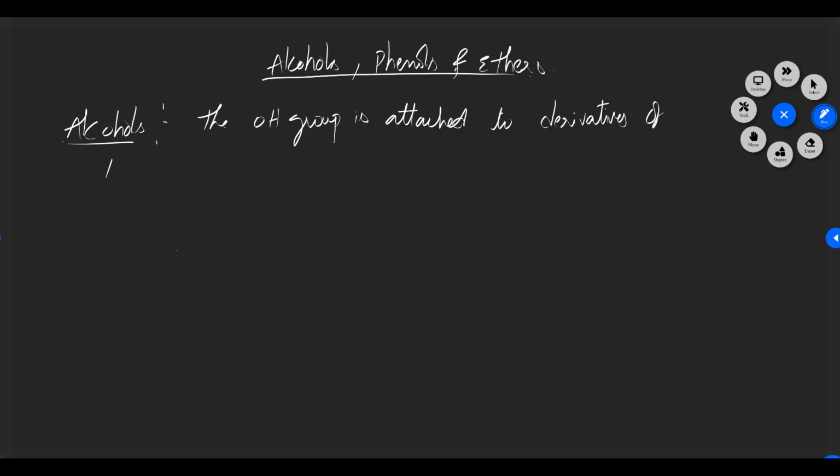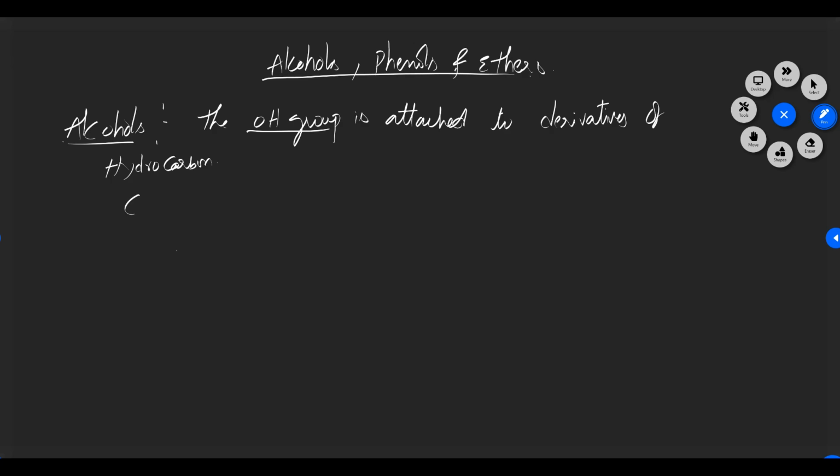What is the meaning of hydrocarbon? The molecule which contains only hydrogen and carbon, those molecules we can call hydrocarbons. So in which type of derivatives of hydrocarbons, those which are attached to hydroxyl groups, those molecules we can call different types of alcohols.